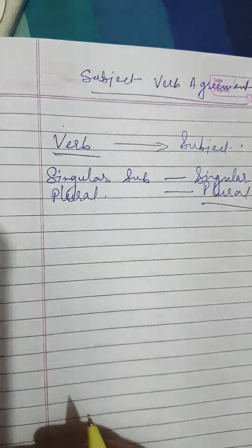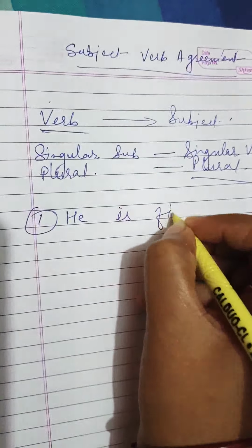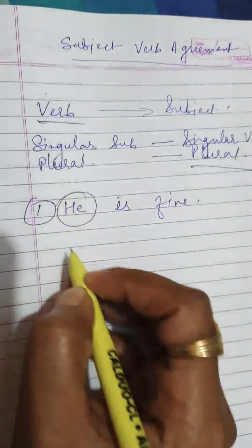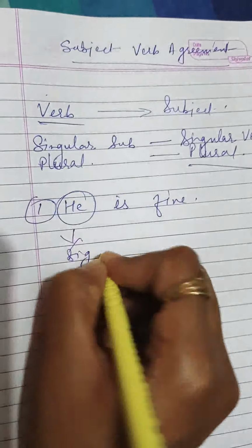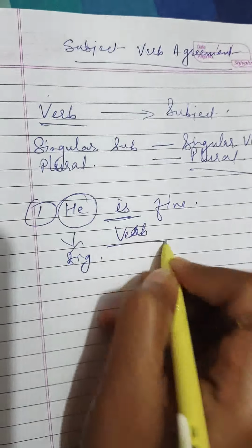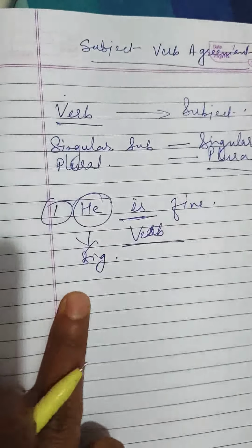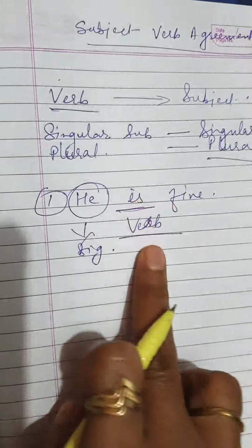Let us take an example. We are taking an example of singular first. Suppose I am talking about he. He is fine, suppose that. So here in the sentence, he is a singular person. We are talking about one person. So the verb used is also singular. We cannot say he are fine. He is singular, so with the singular subject we have used a singular verb.